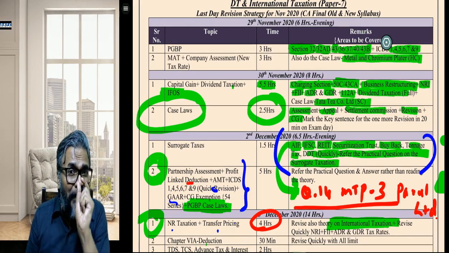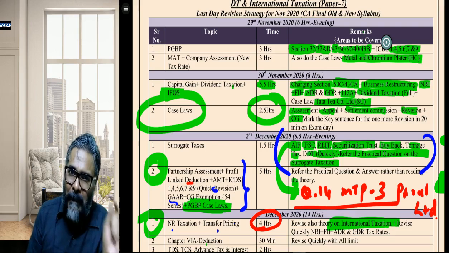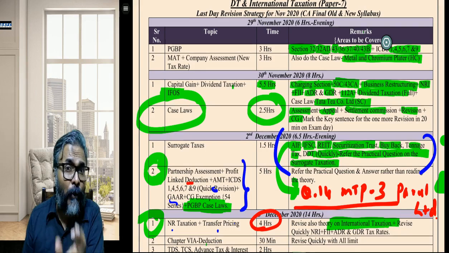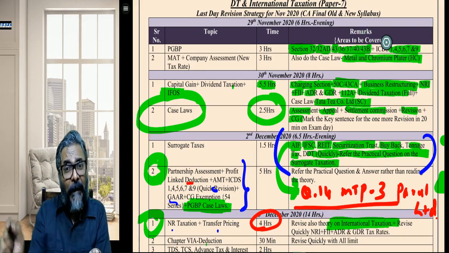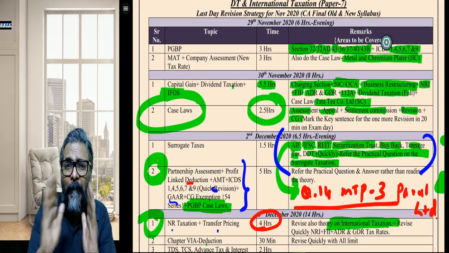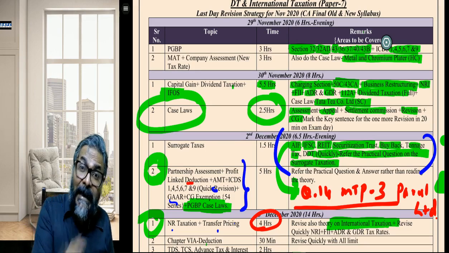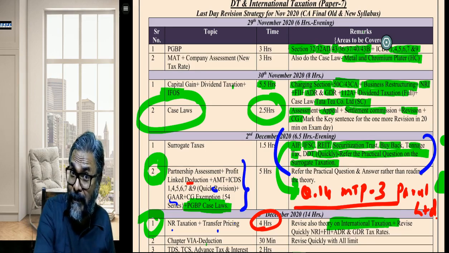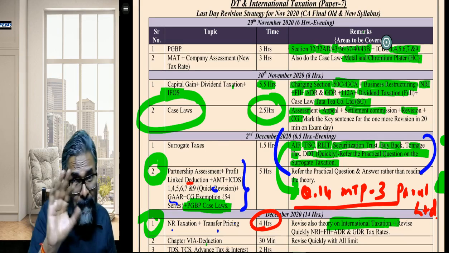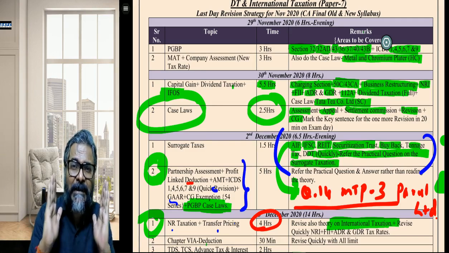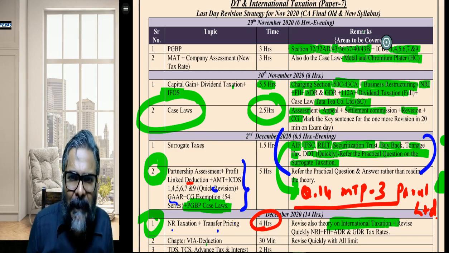Then the practicals, students: mark from the past year questions or the MTPs. Mark those questions that you are going to revise without fail while you are doing these topics. Maybe a set of 10 questions that you have already referred to earlier. A minimum set of 10 comprehensive questions is what needs to be revised. This is the approach, anything between 10 to 15.